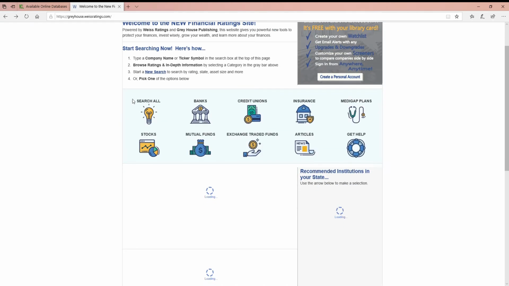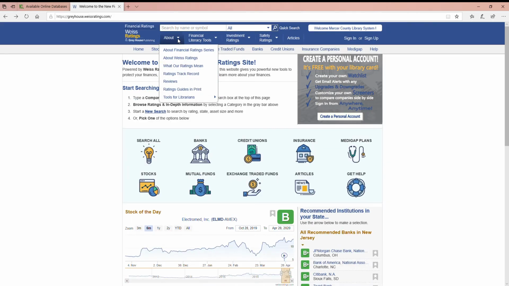So again, I'm going to go back. We got to this by clicking underneath the About area. And like I said, it'll give you information about how they do the ratings, what the ratings mean, the track record, and any kind of reviews they've had in here, and all those other guides. They're all in here. And basically that's what you're going to turn to if you really get stuck and need some help.